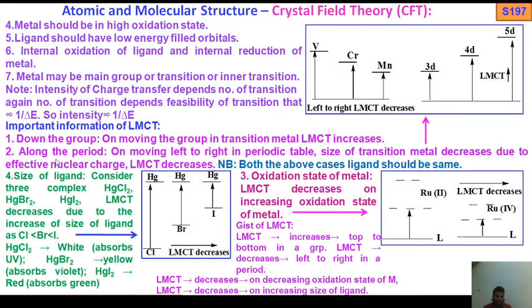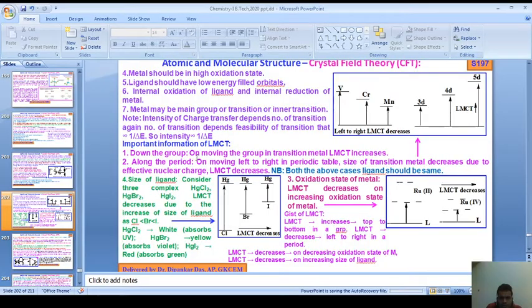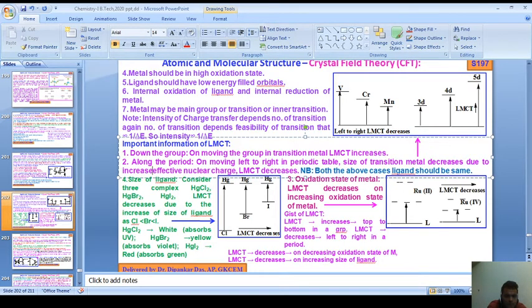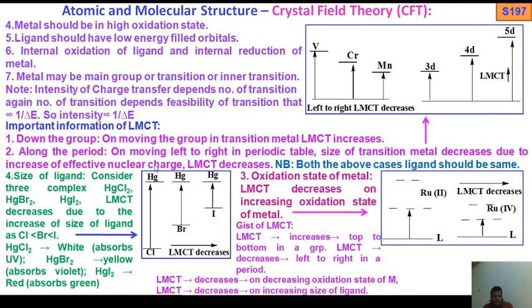Number 2, along the period, on moving from left to right in the periodic table, the size of the transition metal decreases due to the increase of effective nuclear charge.